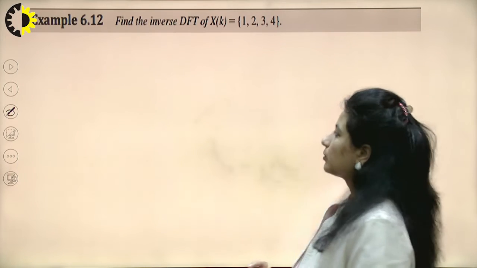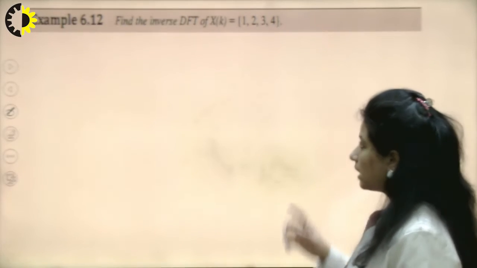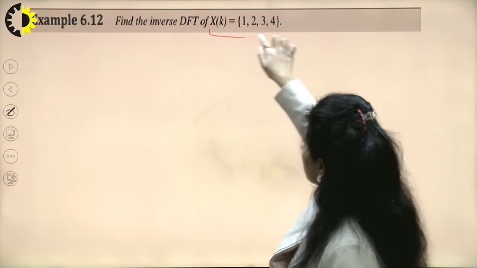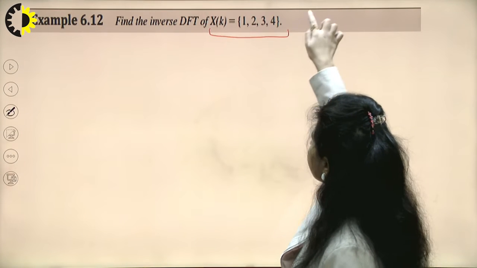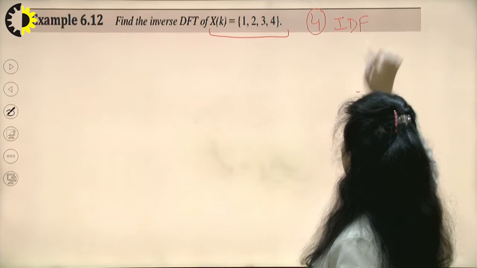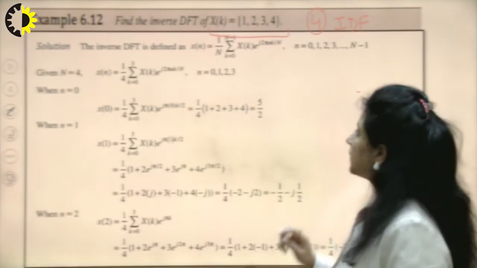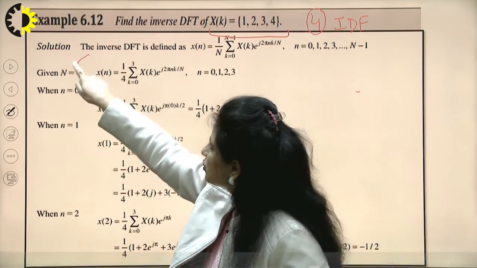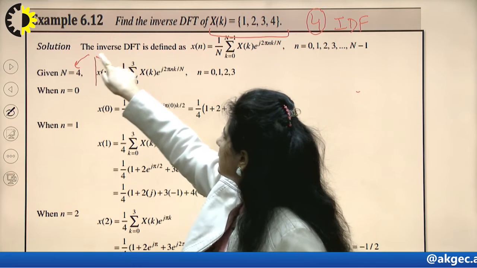Similarly, I can calculate the inverse DFT as well. So here Xk would be given. Now how many samples are there? 4. So again this is a 4-point IDFT that I need to solve. So what do I see? For n is equal to 4, this is the inverse DFT formula.